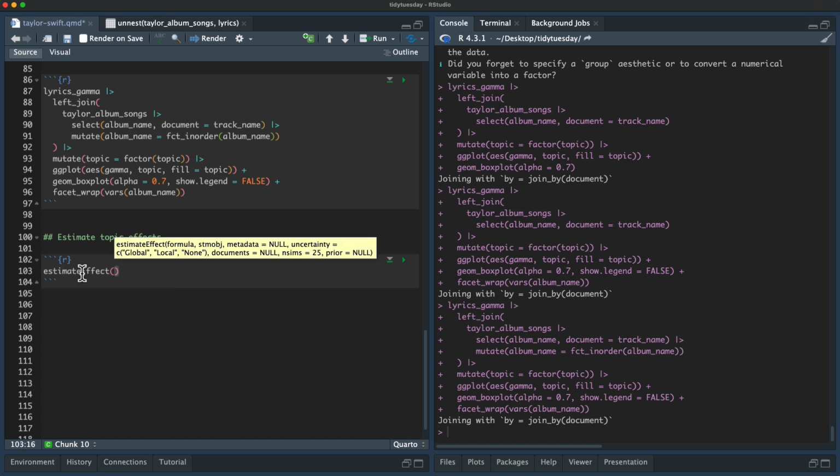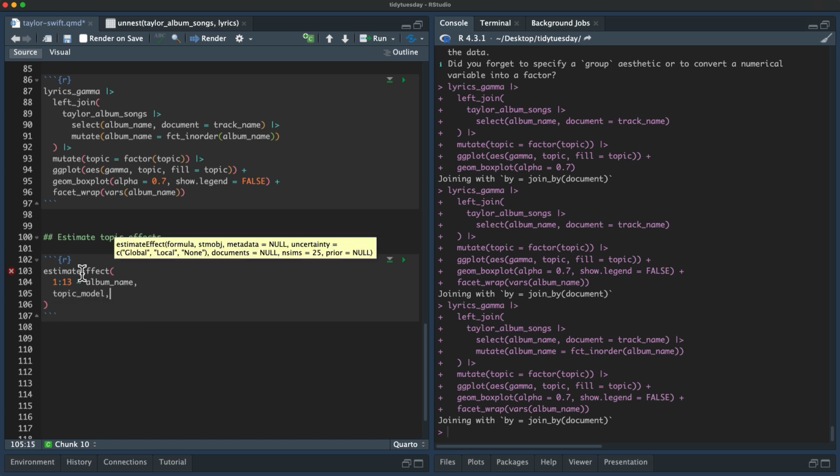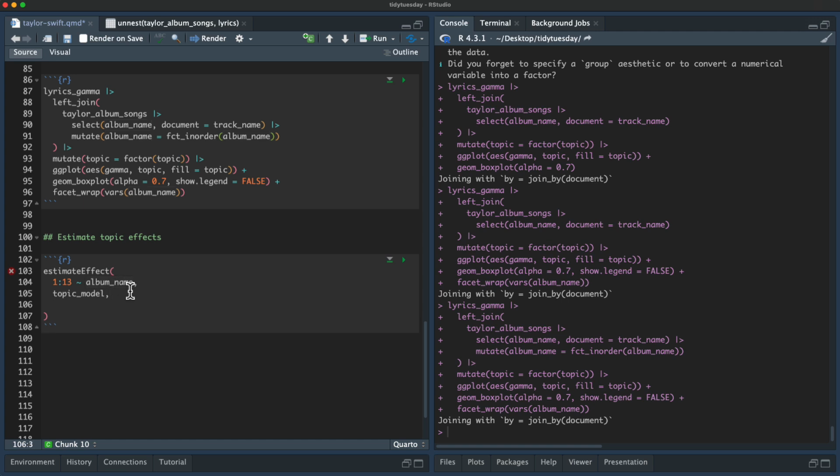To do that, we can use estimateEffect from the stm package. So first you put a formula where you say which topics you want to estimate an effect for. So let's do it for all of them. Album name, like that. We pass in the topic model, and then we need to pass in something that has the album names. So let's go to, I think we can go to Taylor album songs. Whoops.